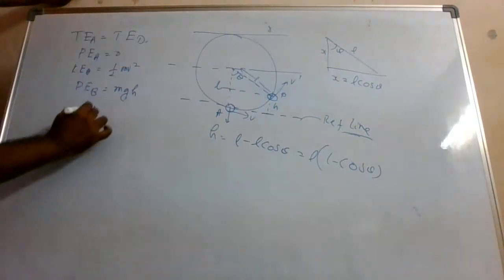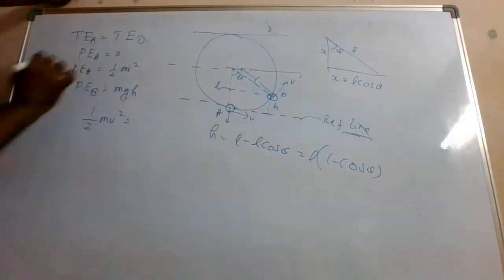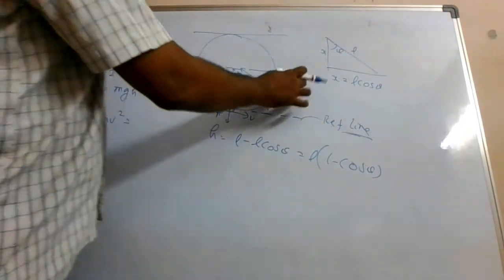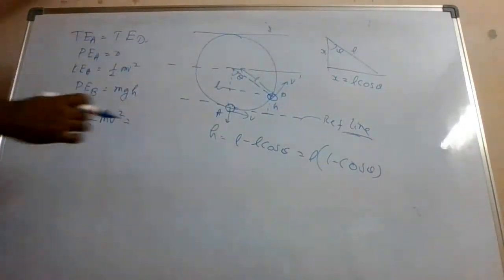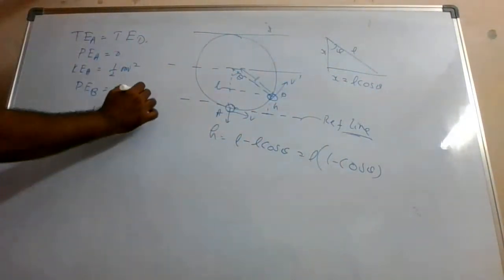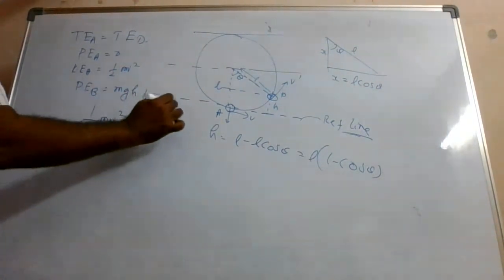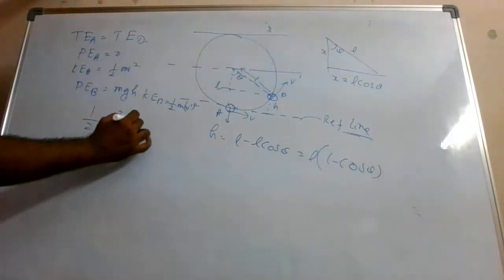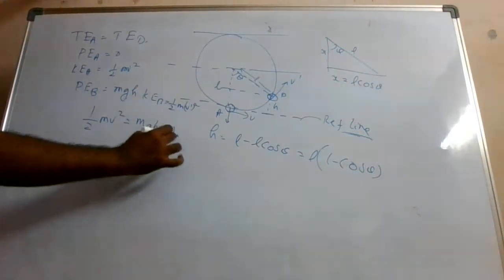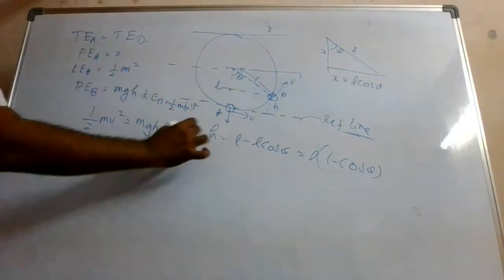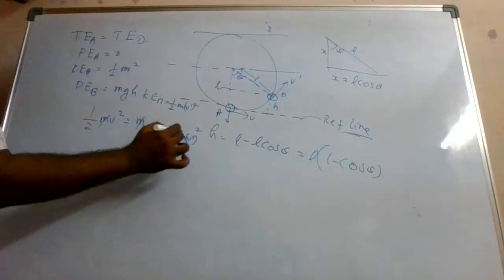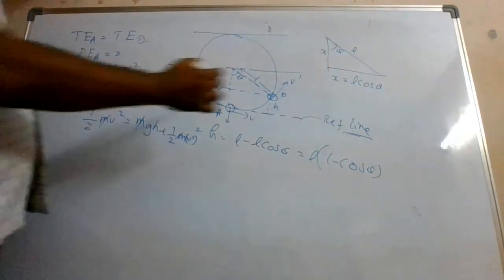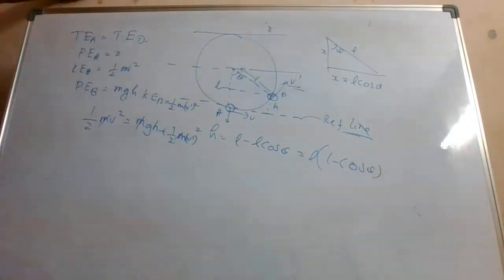So equate these two. PE B is this. What about kinetic energy? Here you have decided that it will have v dash speed. Definitely it will have some speed. So what will be KE B? KE B will be half m v prime square. So half mv square is equal to mgh plus half m v prime square. Cancel out m's. We will bring this term this side because we are trying to find out v dash. So we will do one thing.